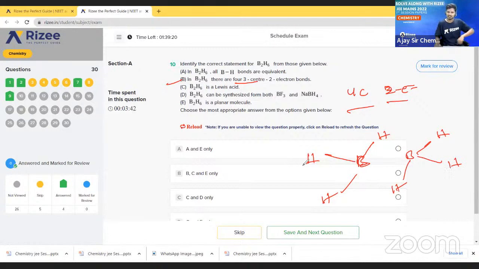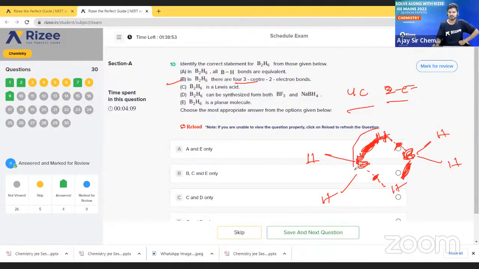Okay. And see here, this boron has an empty orbital, it will overlap like this, and it will also overlap like this. Here, this is not a 100% bond. Only this bond is the pure bond, and this is the pure bond. But here, see, 3 center is there. This is one boron, and this is one hydrogen, and this is one boron.